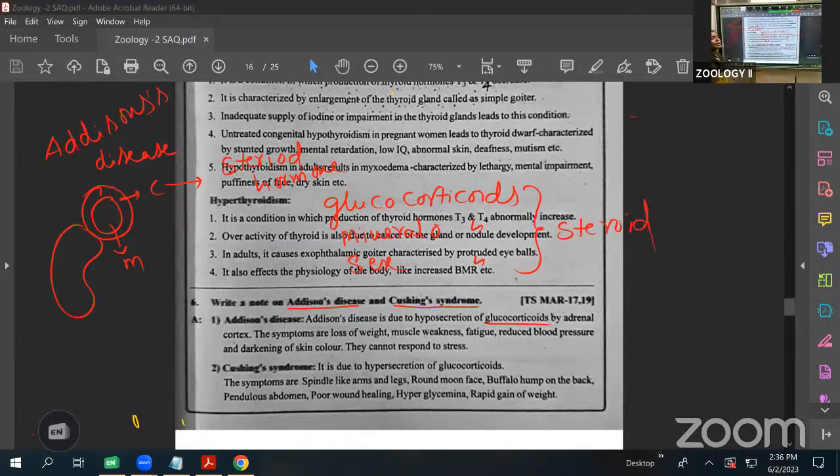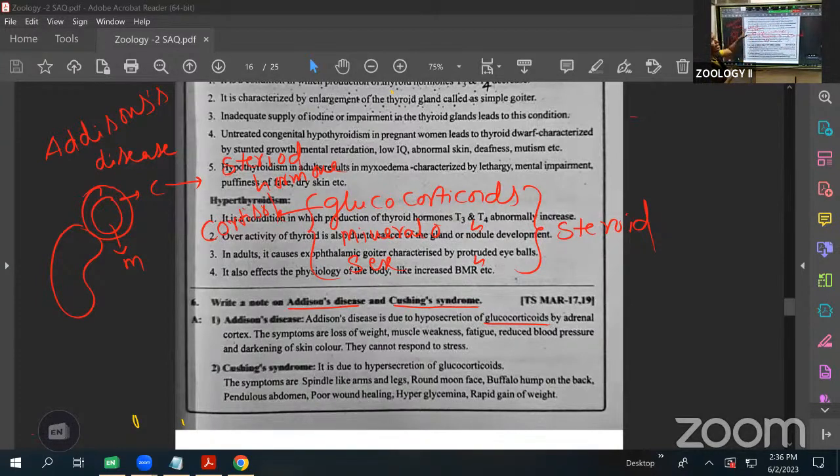They are synthesized from cholesterol. The adrenal cortex hormones are all synthesized from cholesterol. That's why we call them steroid hormones. Which steroid hormones? The glucocorticoids, mineralocorticoids and sex corticoids. Here, for Addison's and Cushing syndrome, glucocorticoids are important. The main glucocorticoid is cortisol. If cortisol is produced less, that causes Addison's syndrome. If the activity is more and cortisol is more, that causes Cushing syndrome.